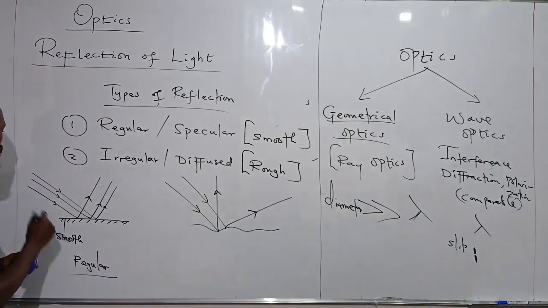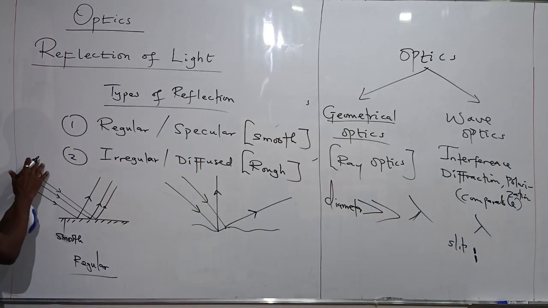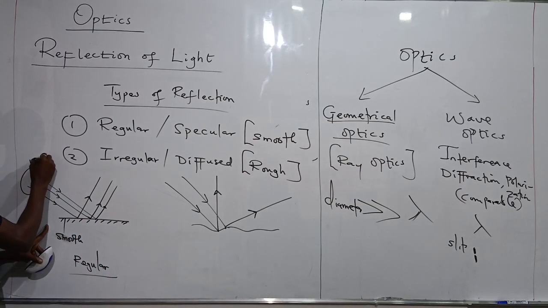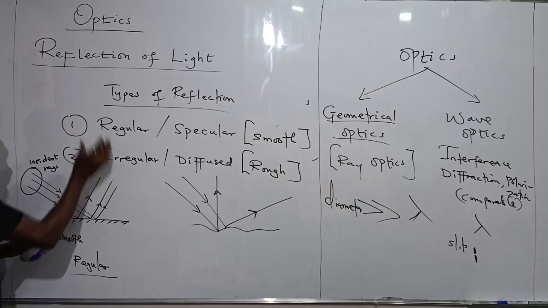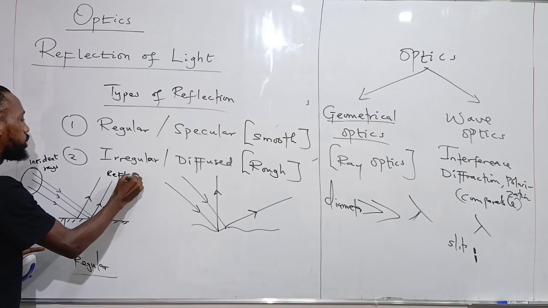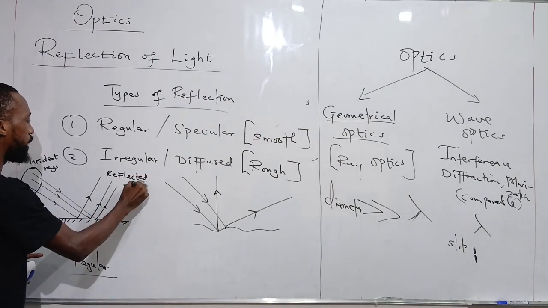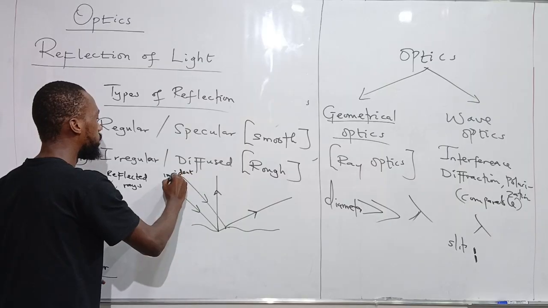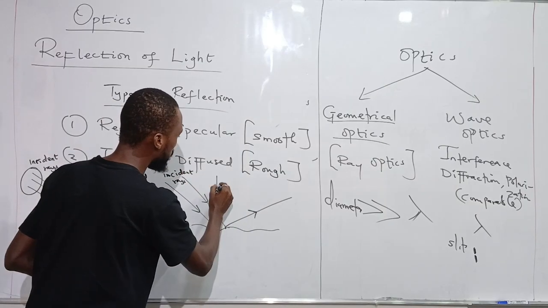It is important to know that the rays coming from the source, incident on the surface, are called the incident rays, while after reflection, the rays that move off are called the reflected rays. So we have the incident rays and the reflected rays.